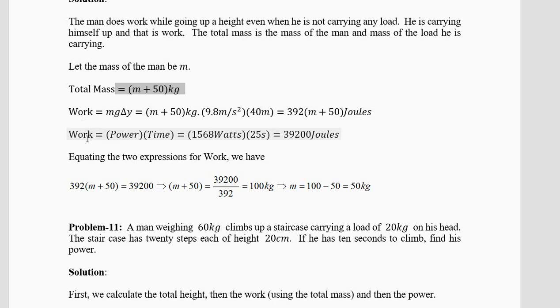Now this work should be equal to this work. So 392 into m plus 50 equal to 39,200. 39,200 divided by 392 is 100. M plus 50 is 100. That means m equal to 100 minus 50 equal to 50 kilograms. Man is lightweight. It's like a teenager.